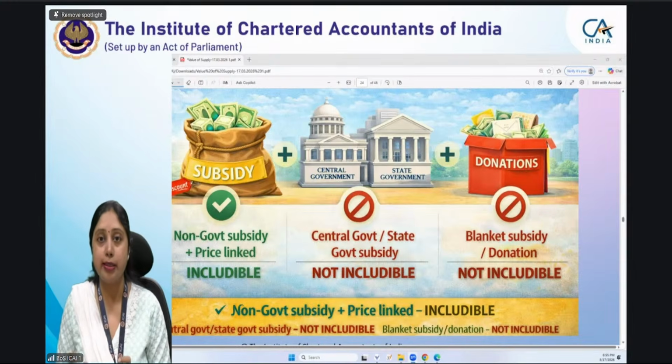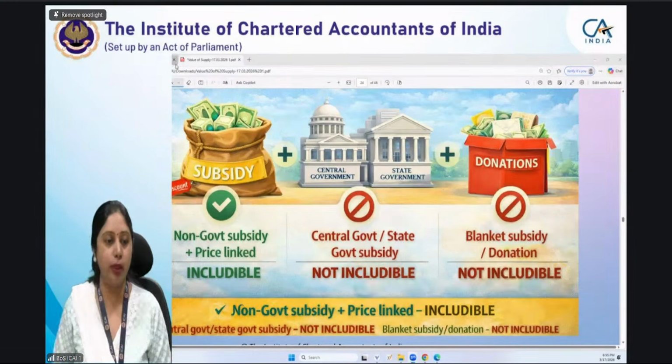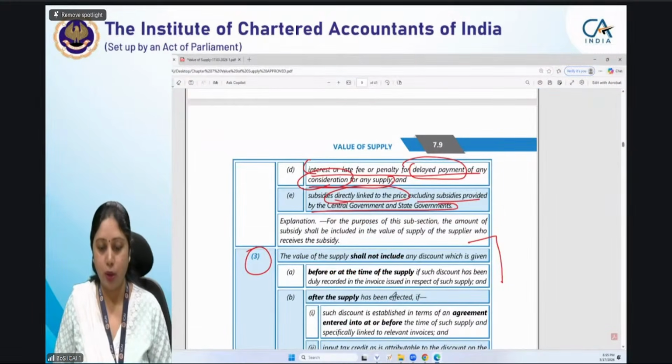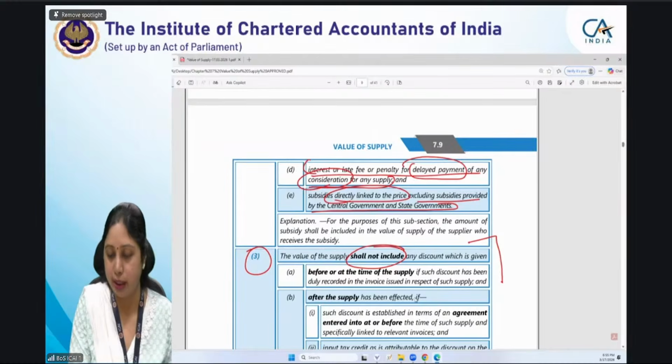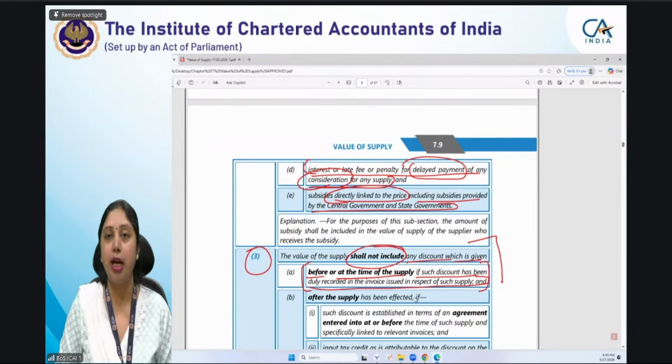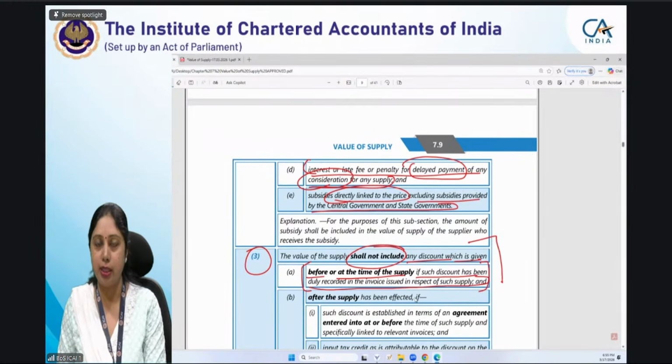So that is the price which has been charged or which I have actually paid. So that discount amount of 10,000 is allowable under the GST law. That is what subsection 3 clause A says. Value shall not include, that means value shall exclude any discount which is given before or at the time of supply if such discount has been duly recorded in the invoice issued in respect of such supply. यानी आपकी इनवॉइस में लिखा गया कि 1 लाख की टेलीविजन सेट था, 10,000 डिस्काउंट है, नाउ वी आर सेलिंग इट फॉर 90,000. दैट विल बी अलाउड. आपको 90,000 पे टैक्स पे करना है.